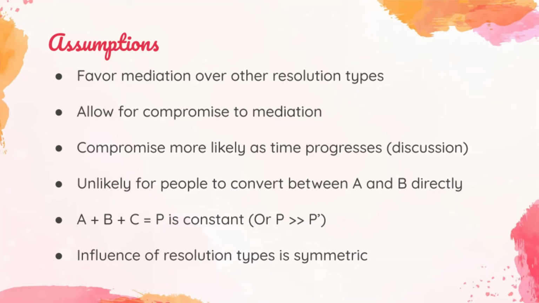We also assumed that it was unlikely for people to convert between A and B directly, that the population P, or the sum of all of the groups, is constant, and that the influence of resolution types is symmetric, so they all influence each other in the same proportions.